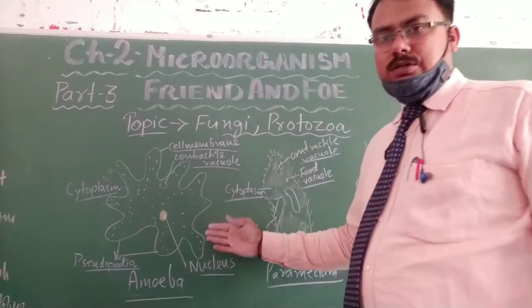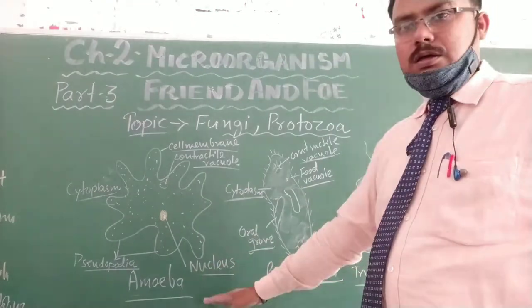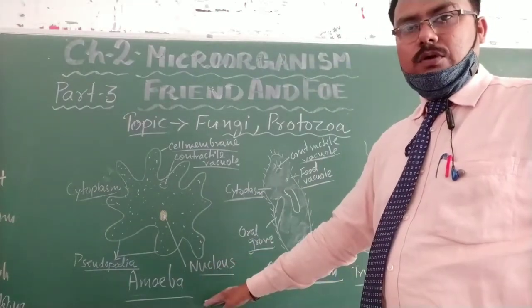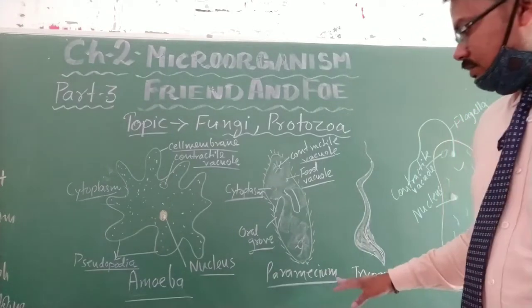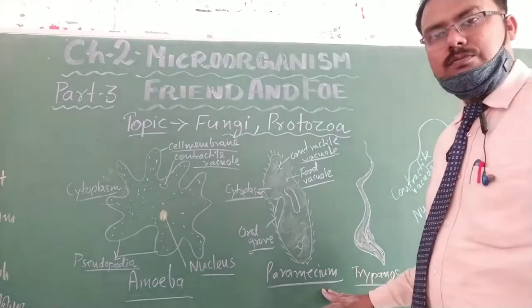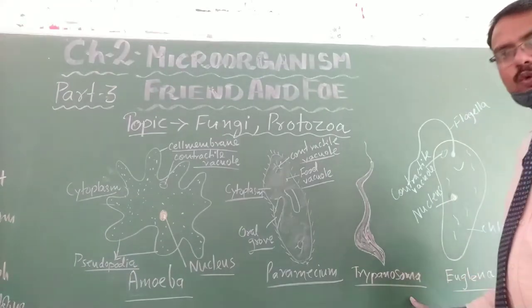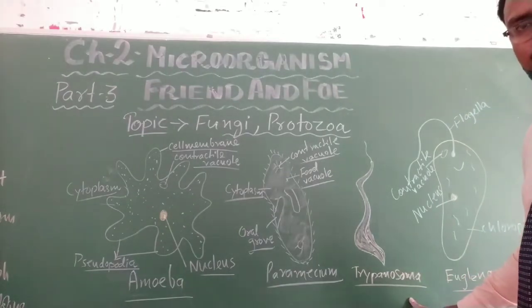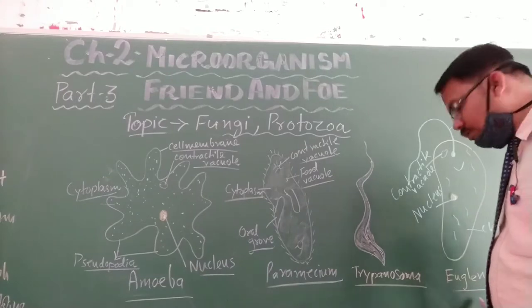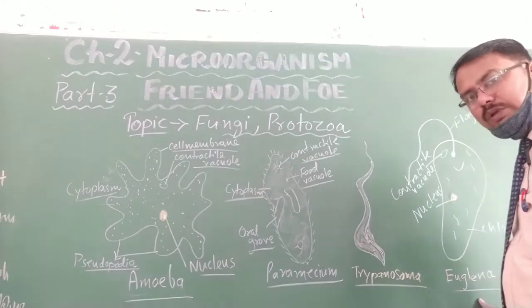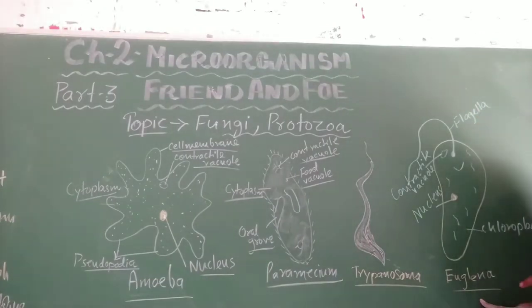So here you can see a figure of amoeba, which is a type of protozoa. Here you can see Paramecium, a type of protozoa. Here you see Trypanosoma, a figure of protozoa. Here you can see a figure of Euglena. This is also a type of protozoa.